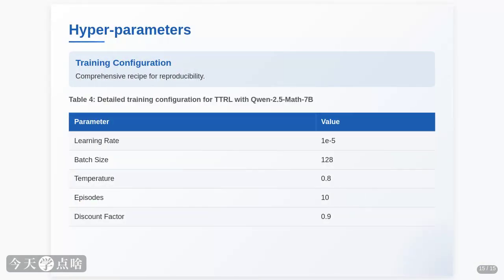Finally, if you want to try this yourself, we've provided a detailed list of hyperparameters in Table 4. This is the recipe we used to get the results we saw, specifically for the Qwen2.5-Math-7B model on the AIME benchmark. Things like learning rate, batch sizes, temperature, the number of episodes, and various optimization tricks. It's all there, so you can reproduce our work or experiment with your own settings.